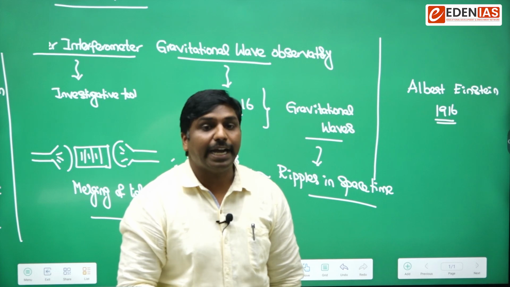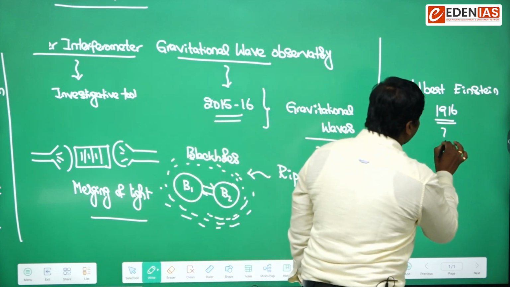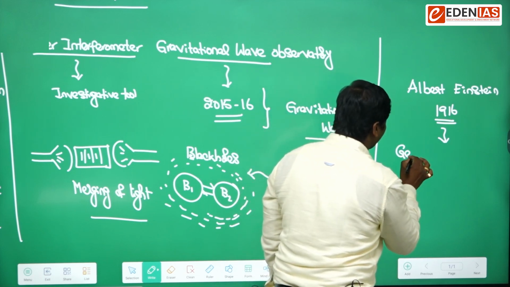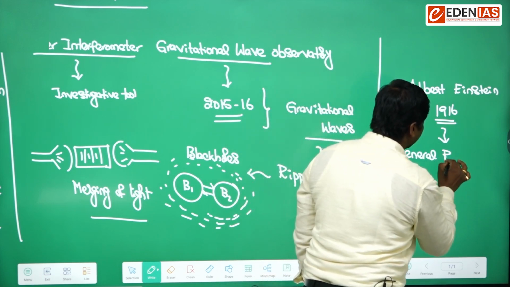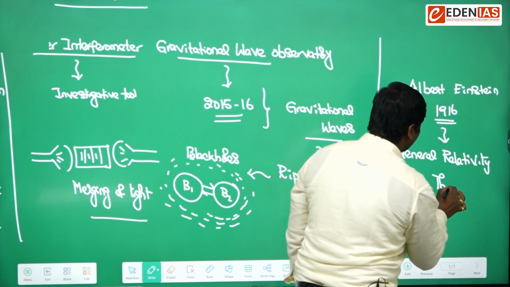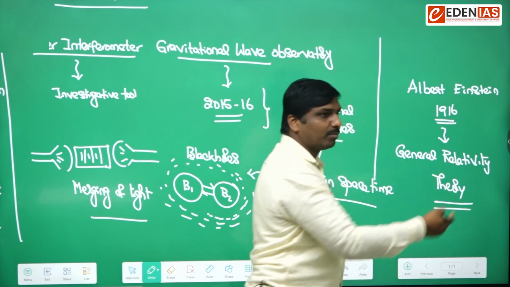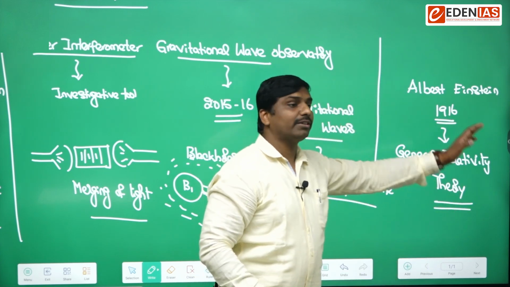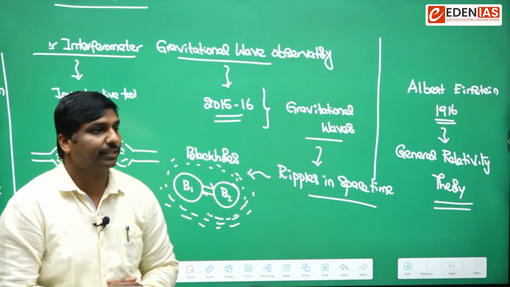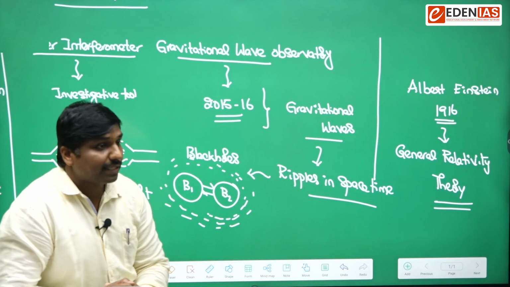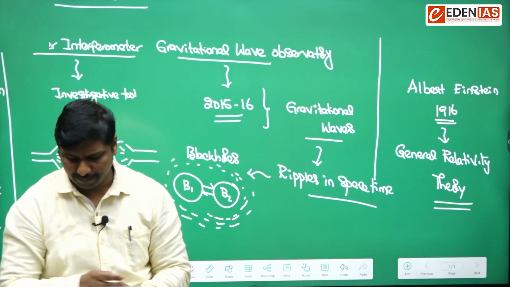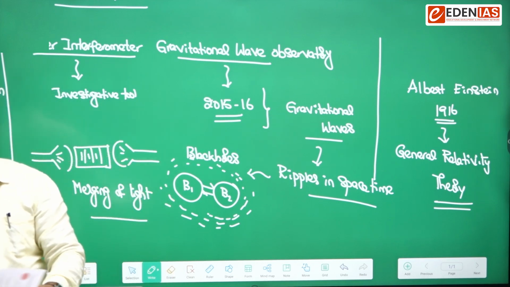For predicting this, Albert Einstein used a theory, Einstein's theory of general relativity. I am writing it down. Remember, read it as the theory of general relativity. He is well known for this theory. This theory is again based on Newton's law of gravity.